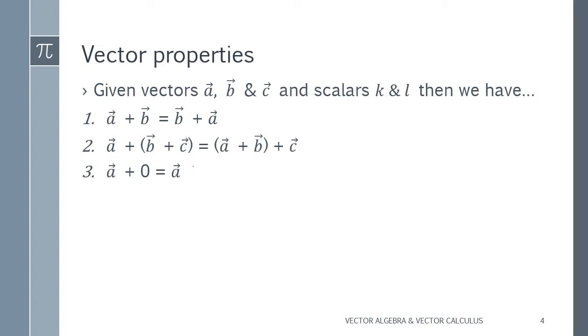Suppose I am giving a vector equal to 2i plus 3j minus 3k, plus 0. Here 0 means the zero vector, that is 0 plus 0 plus 0, which is 0 0 0. Now add both, of course you will get the same answer only, because 0 is your vector, having 0 0 0. Okay.